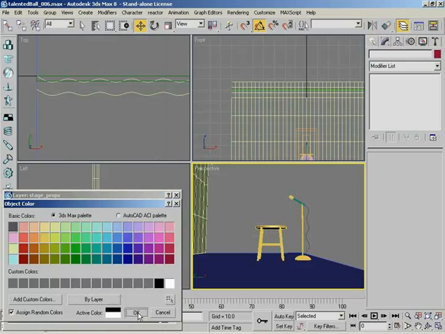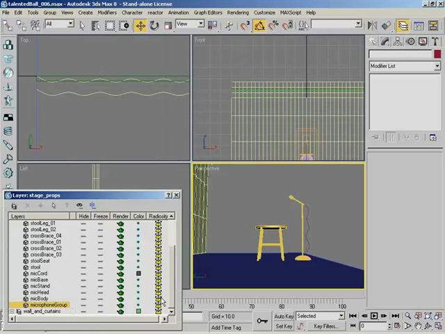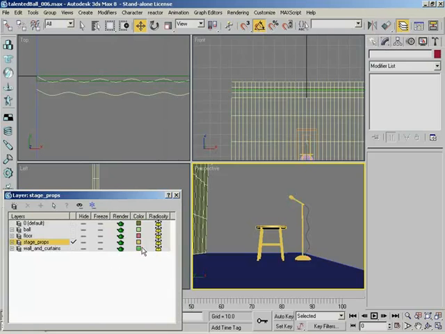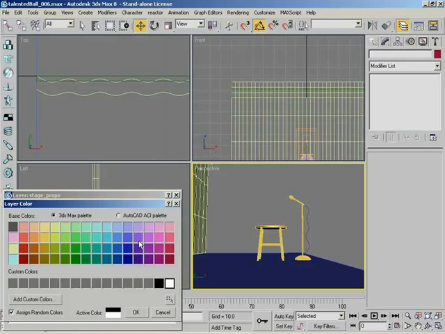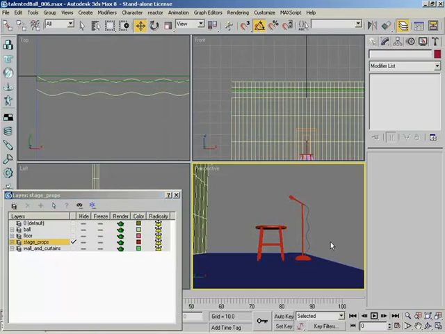And then we could sort of go and change all of the objects in those layers at the same time just by changing the layer color. That's right. I can now come in here to the stage props layer, choose that layer color swatch, and choose, I don't know, maybe a red, and click OK, and everything turns red. Very cool. It's a real easy way for you to set up a visual indication of what objects are in what layers. Sure. Instead of seeing a random assortment of colors based on how the objects were created, you can choose to see those based on what layer they're in, which is very, very handy as a viewport organizational tool. Yeah, that makes a lot of sense. I like that.